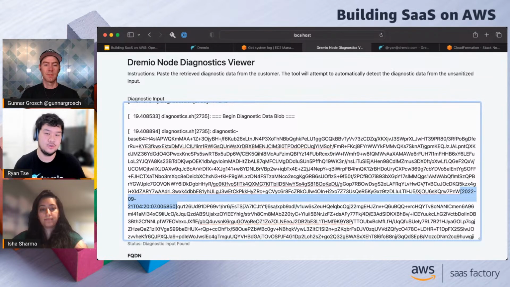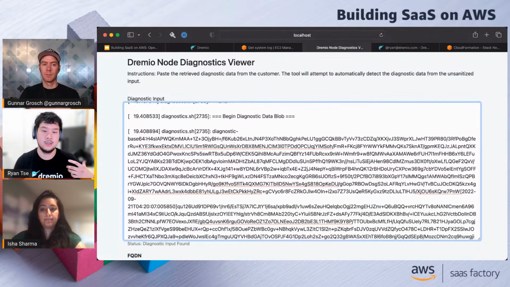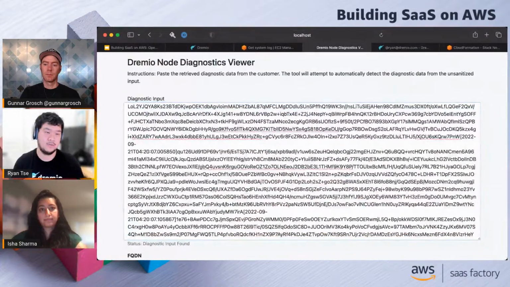And one of the interesting things is the fact that the diagnostic blob is this large meant that the system was automatically adding in timestamps as it was printing this diagnostic blob out into the console. So what we had to do is write some regex expressions to strip out all of these date objects first, and then try to detect the base64 diagnostic blob that we have, and then decode it. In our case, we also compressed it. So we actually decompress it and then decode it to be able to get this diagnostic output out.